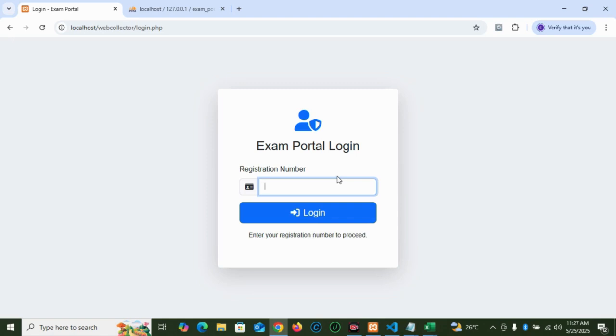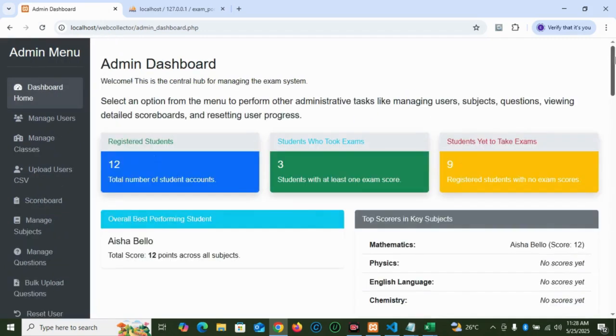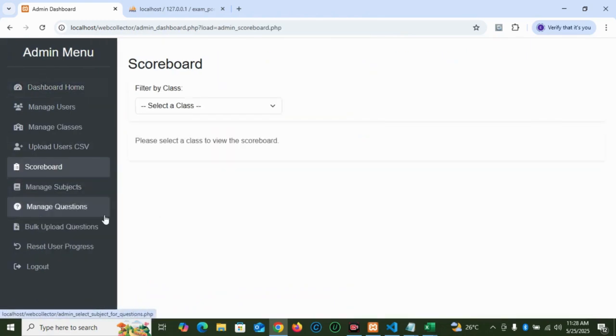The admin backend, like we have seen, is really what makes the student experience so seamless and effective. It is the engine room that ensures the right exams are delivered to the right student and all the data is managed efficiently. So for any school looking to modernize their assessment method and provide their students with top-notch practice tools, a system with an admin interface like this is absolutely essential. Just like we have seen, very intuitive.